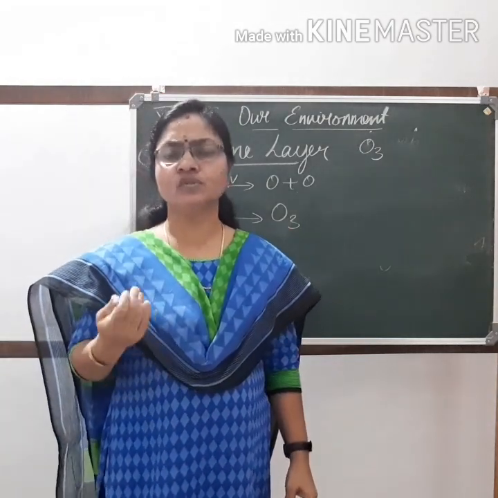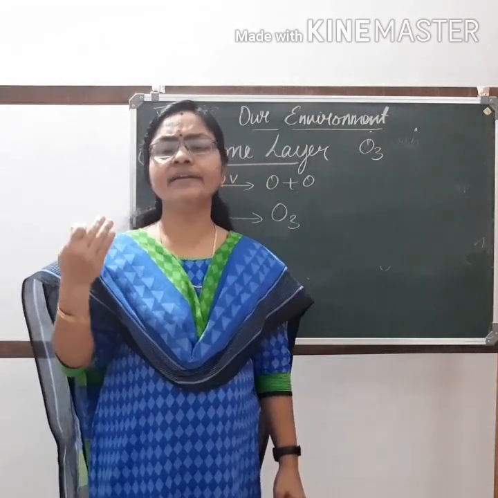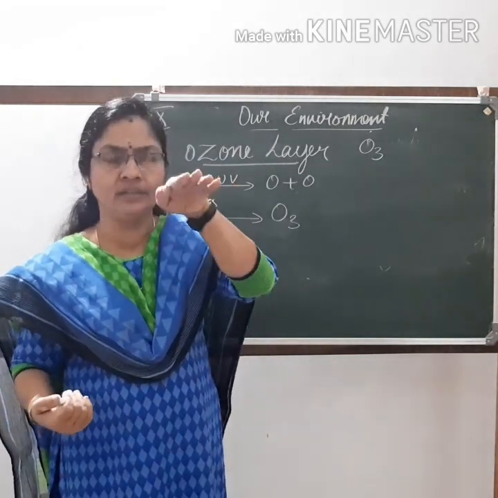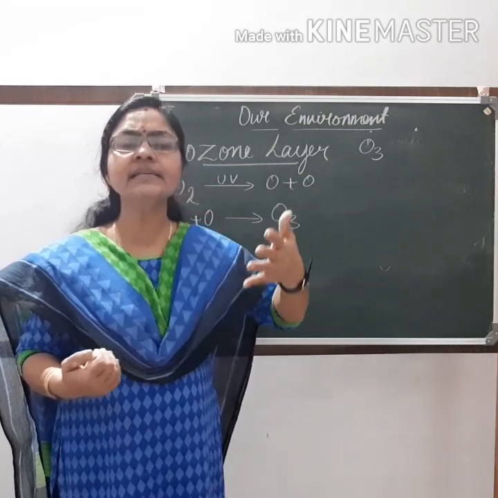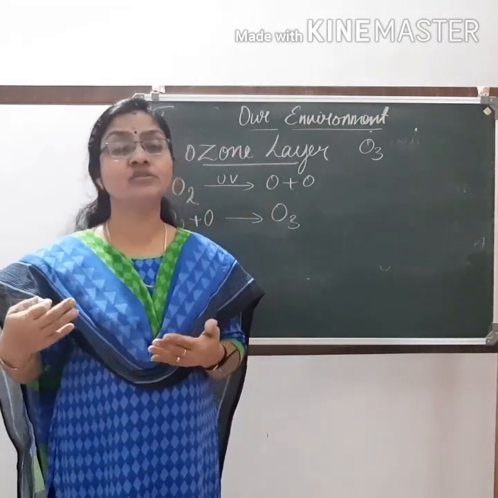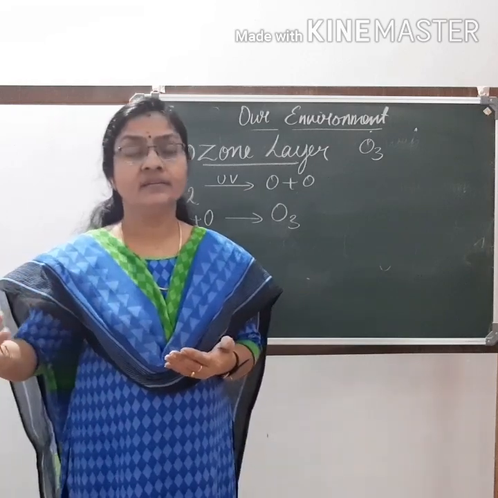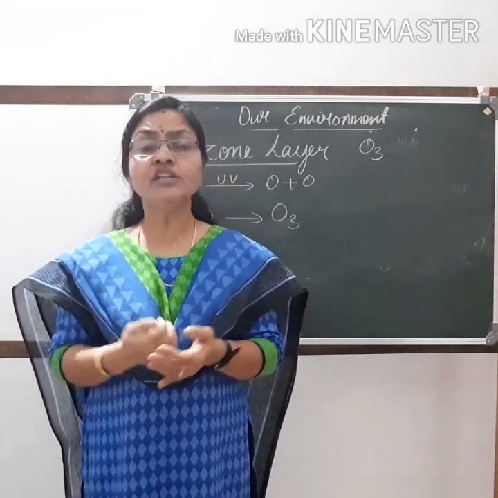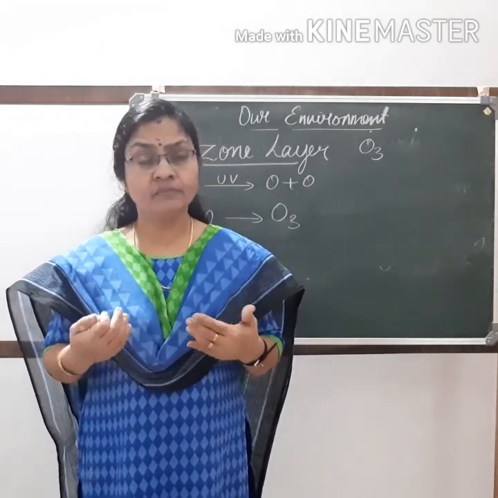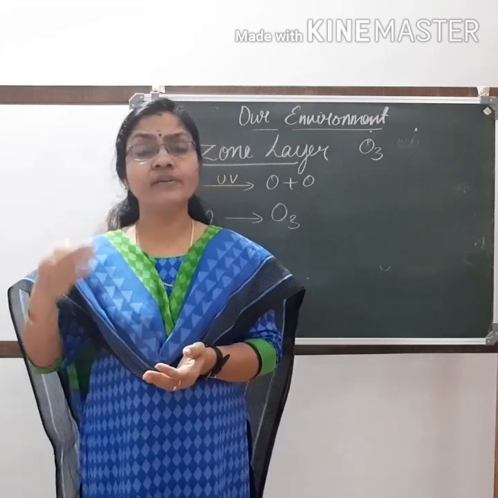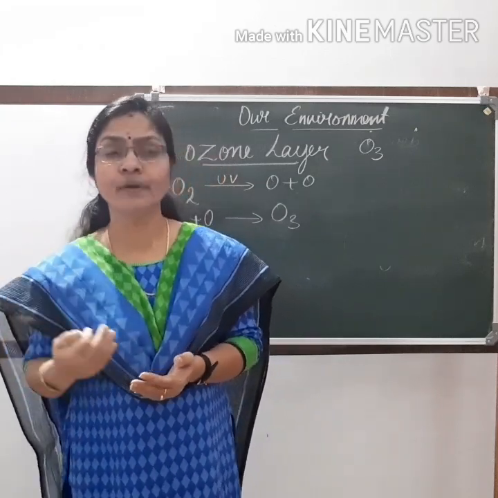Due to the depletion of ozone layer, harmful ultraviolet radiation is reaching the earth. Actually, ozone is forming a shield and protecting our earth. When this is getting depleted, these harmful rays come down and lead to so many diseases. For example, cataract in the eye. It is also affecting the babies inside the womb. It affects the plants, reduces the crop production.